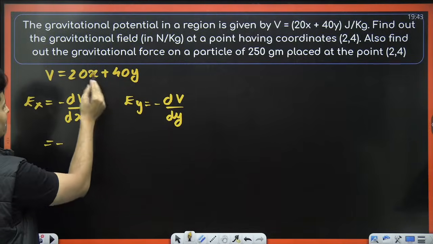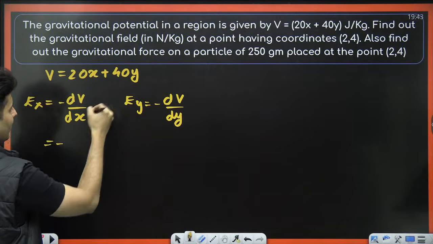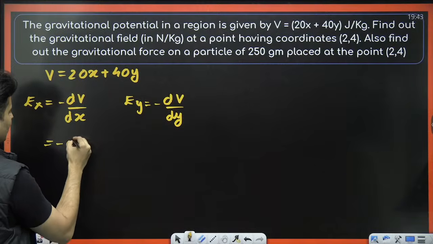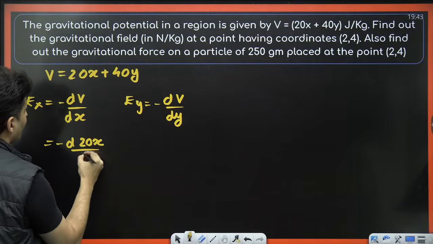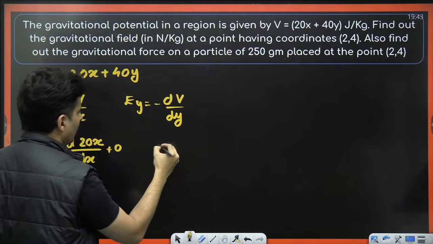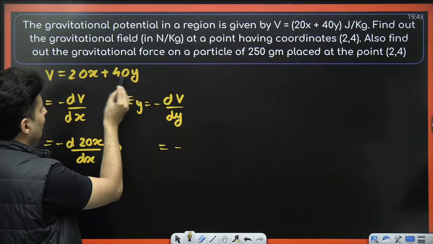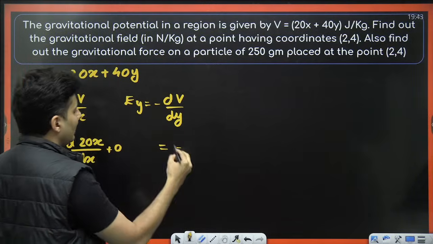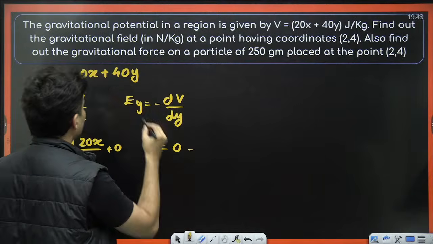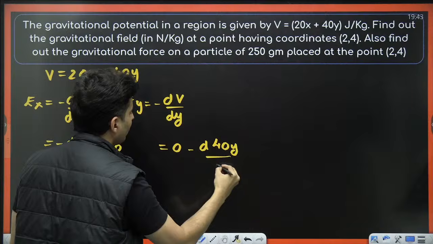So when you differentiate with respect to x, this term will be constant. Constant's derivative will be 0. So I'll just have derivative of 20x by dx plus 0, because this guy will vanish off. And over here, when I differentiate with y, x is a constant, so this guy will become 0, only I will have the derivative of 40y.